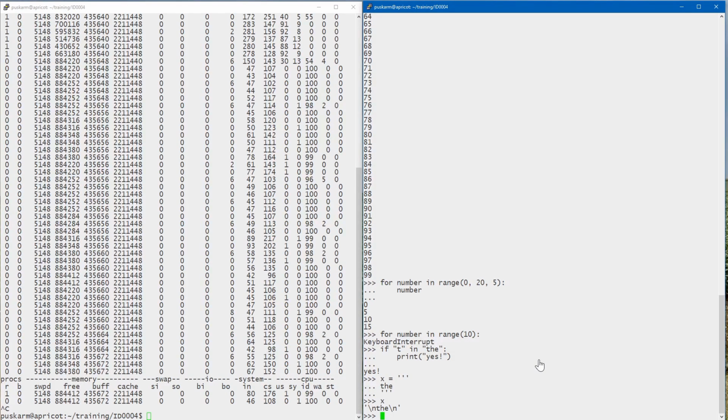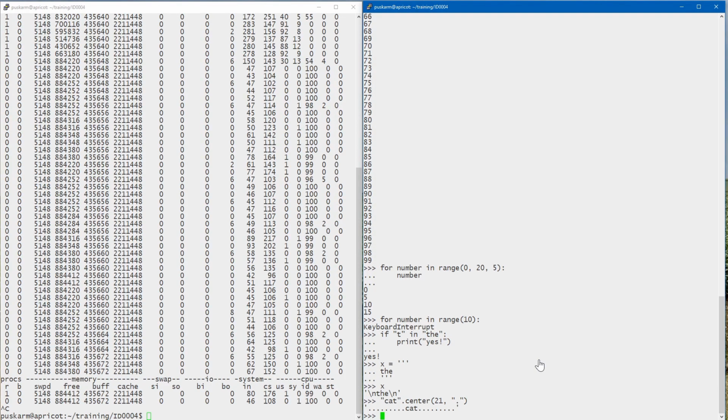And as I was going through the documentation to make this video, I came across an interesting operation I'd never seen before called center. And you can effectively take a string and center it. And you could even specify the padding. So if you want the word cat centered in a bunch of periods, that's how you do it. I didn't know this existed. It's kind of pretty cool. There are other sequence types that I'm not going to talk about: bytes, bytearray, memoryview. As usual, there'll be links below if you wanted to get even further into details on the different built-in types.